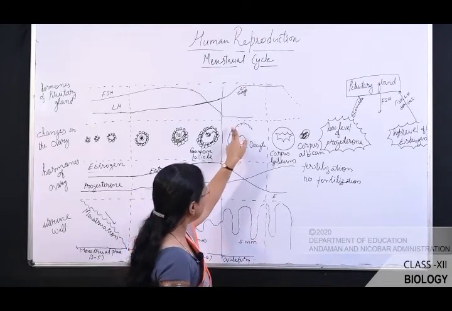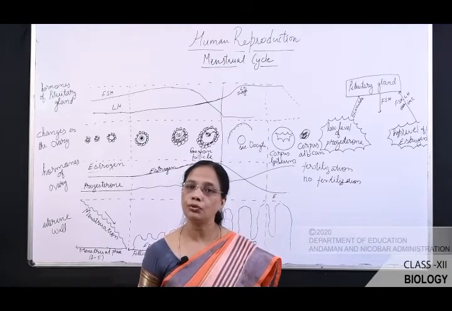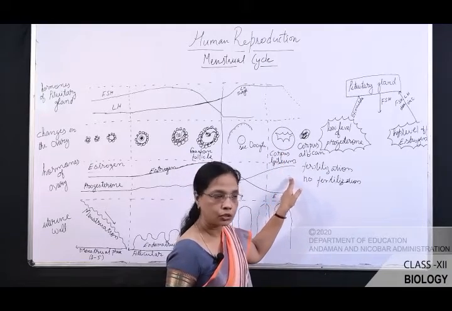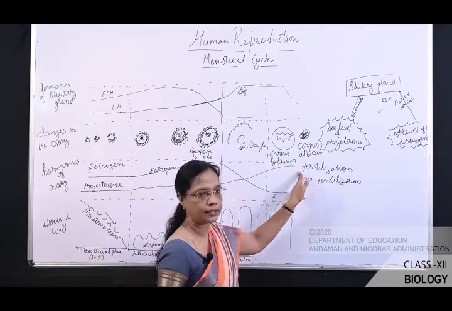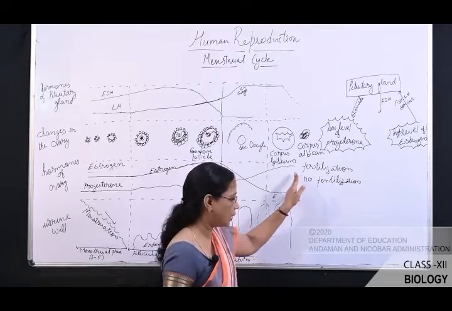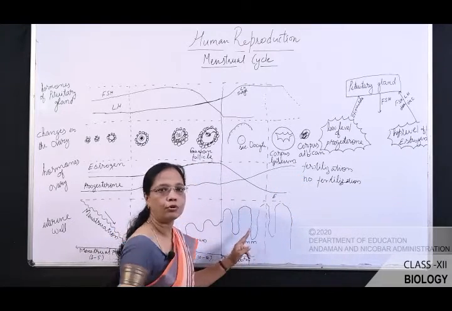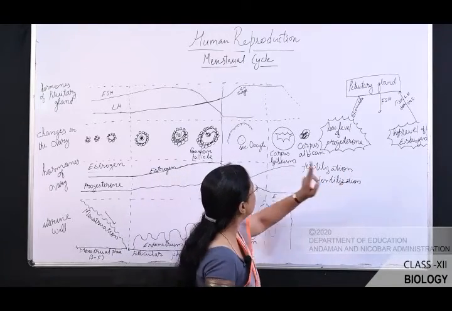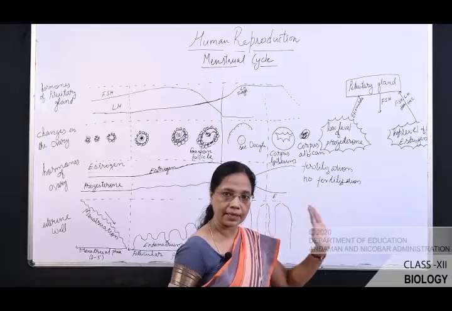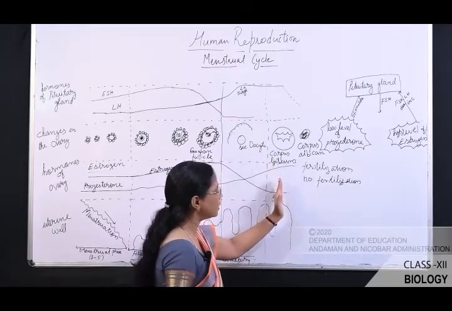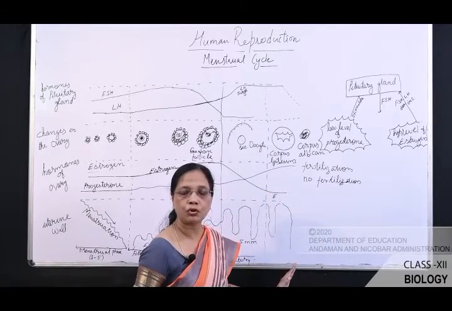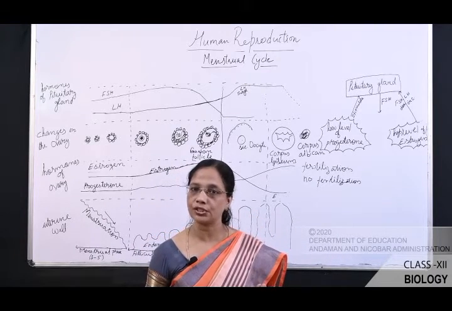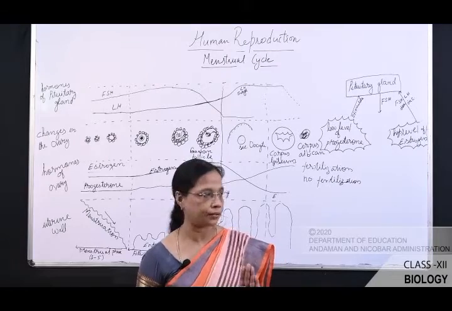And then what happened? The remaining Graafian follicle is converted into the corpus luteum, that secretes progesterone. So the progesterone level is increased. This increased progesterone level helps to maintain the endometrial tissues. Now, if fertilization takes place, the level of LH will remain as such. The corpus luteum will continuously produce progesterone and the progesterone will maintain the endometrium for further development, that means implantation.